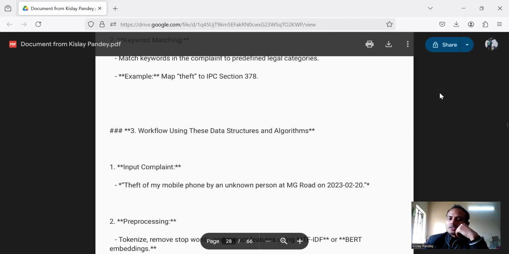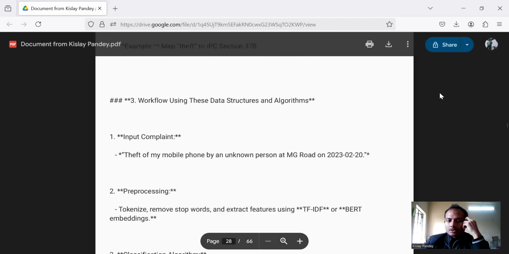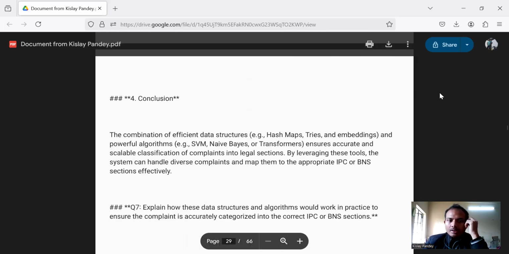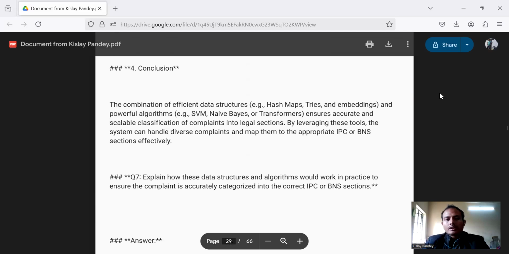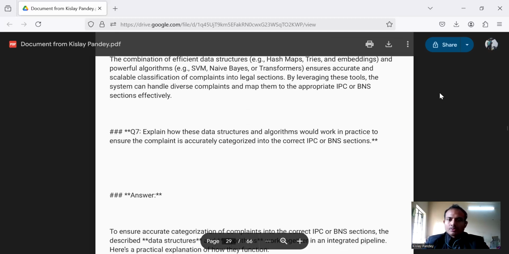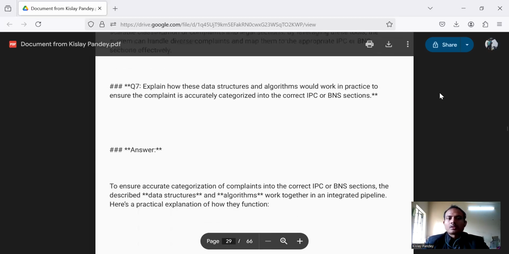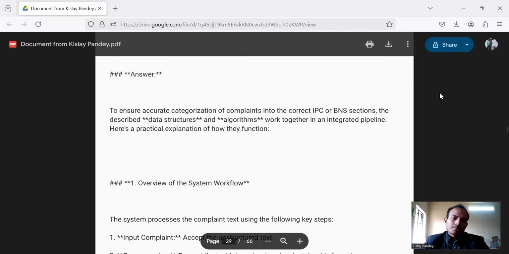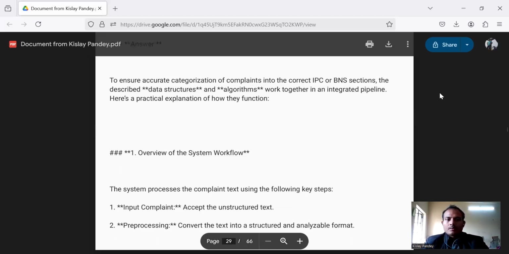Workflow using these data structures and algorithms: input complaints, pre-processing, classification, mapping, output. And we are going to the conclusion part. Question number 7 says: explain how these data structures and algorithms would work in practice to ensure complaints are accurately categorized into the correct IPC or BNS section. The described data structures and algorithms work together in an integrated pipeline. Here's a practical explanation of how they function.